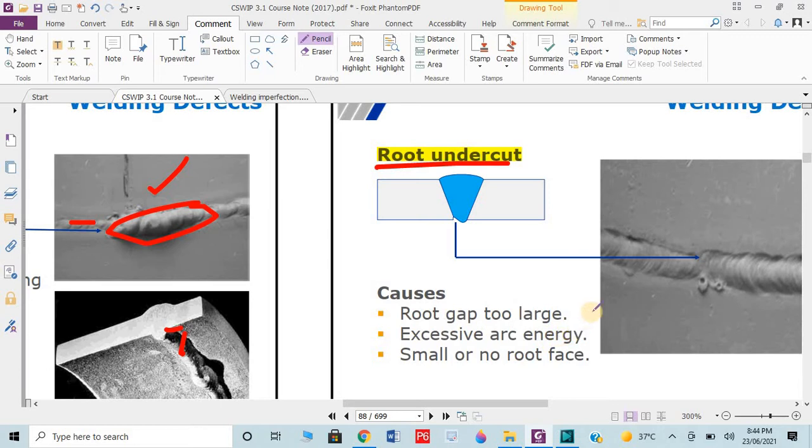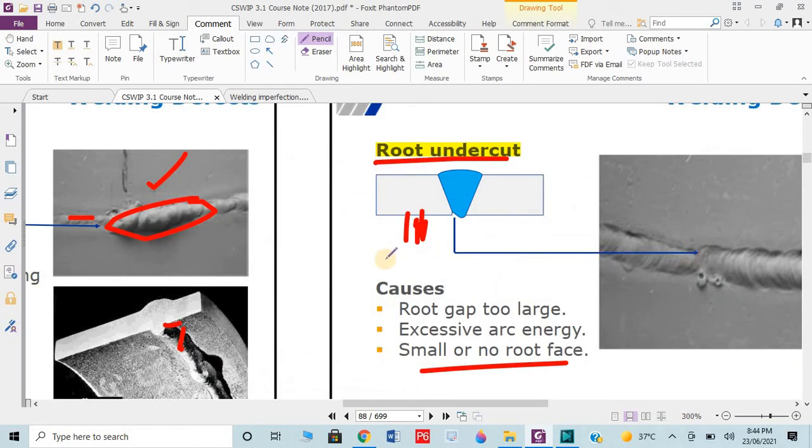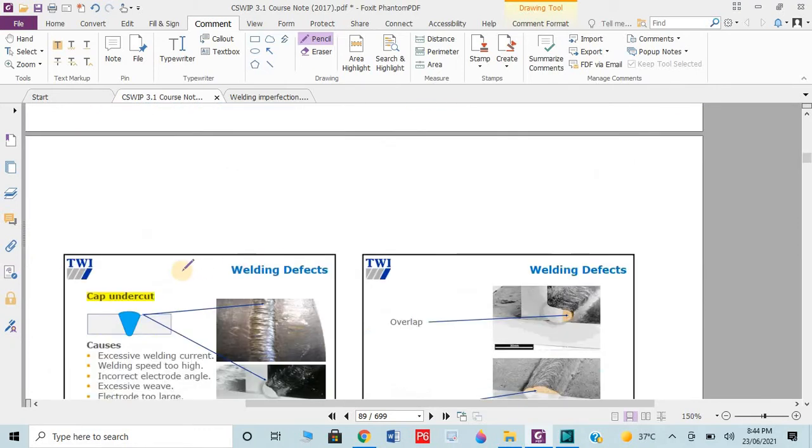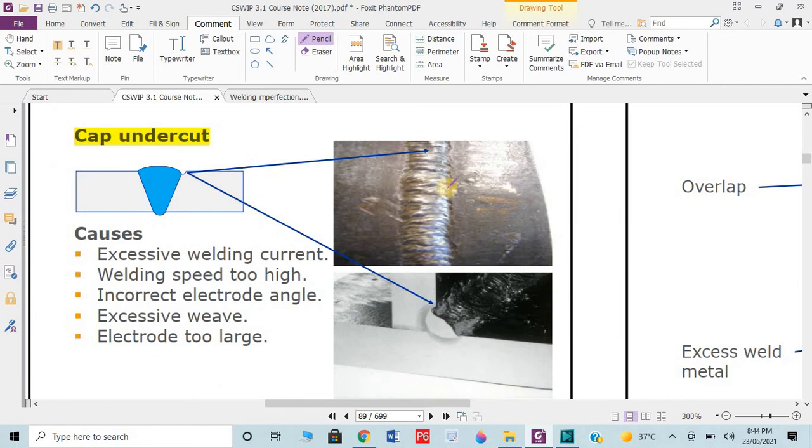Excessive arc energy is also one reason. Small or no root gap, root face. This one is the root face. If there is a small root face or no root face, then penetration will not reach here, and this area remains, known as root undercut. You can see in the practical example here, these are the root gaps, root undercuts. That was root undercut.